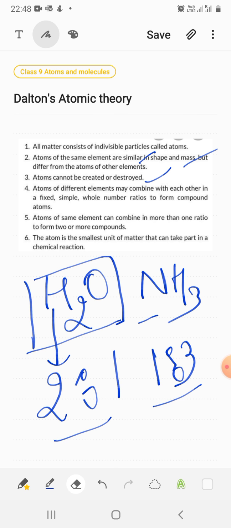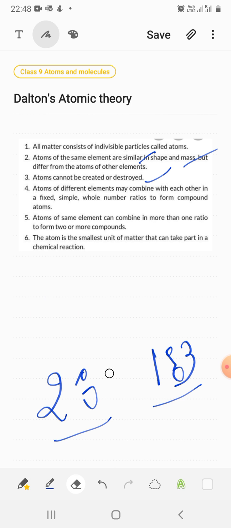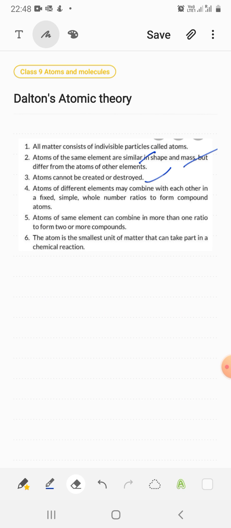The next postulate given by Dalton is that atoms of the same element can combine in more than one ratio to form two or more compounds. So the atoms of the same element can combine in more than one ratio and can form two or more compounds too.